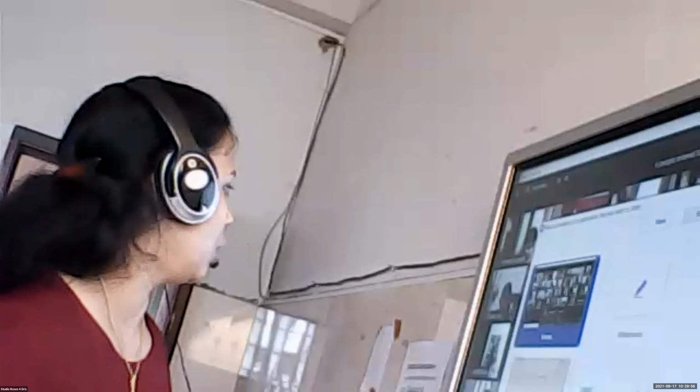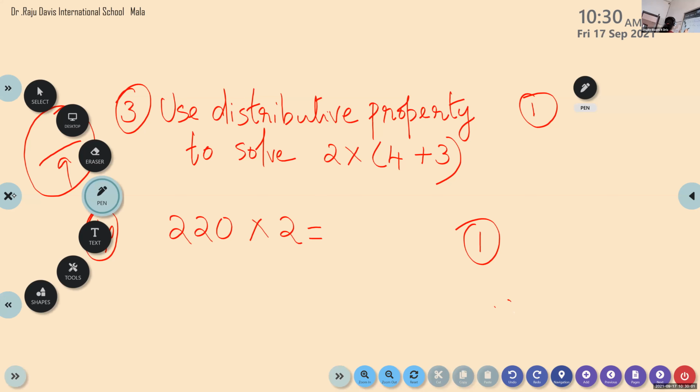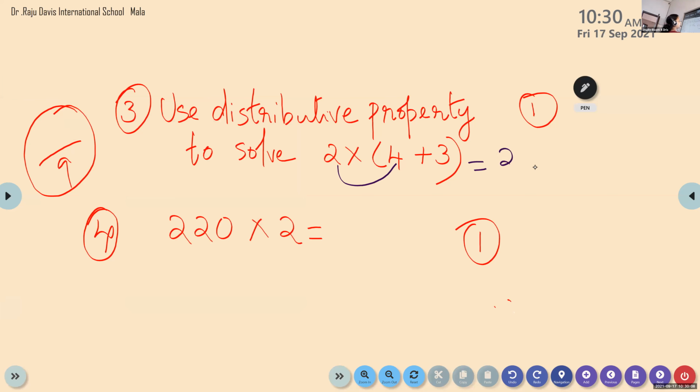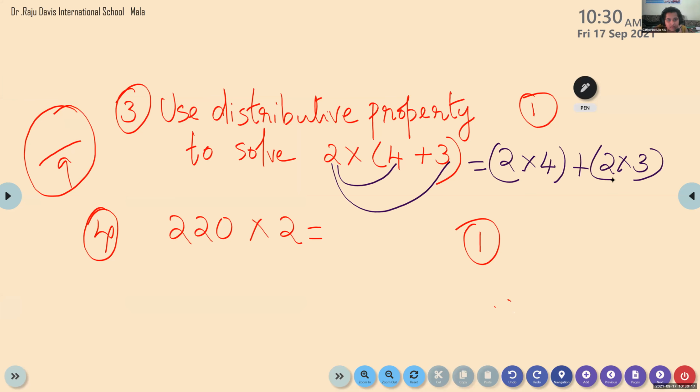Okay. Now, children, please check how to write the answer here. You only need to expand the distributive property. You just need to write 2 times 4 plus 2 times 3. Only this much you have to write. Ma'am, I didn't put that bracket. Brackets, no problem. If you write without brackets, also correct. 2 into 4 plus 2 into 3. Okay. Then what is the next one?